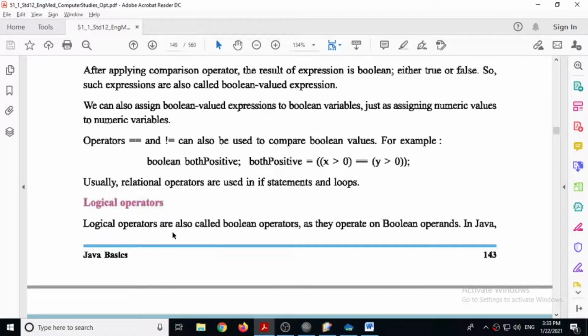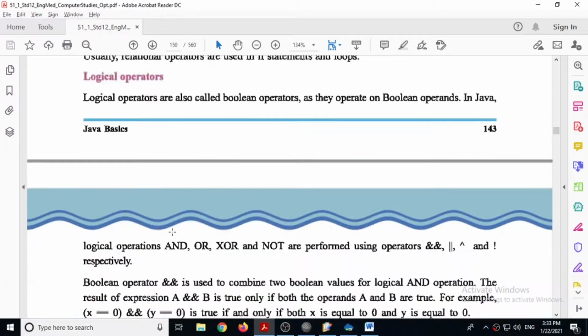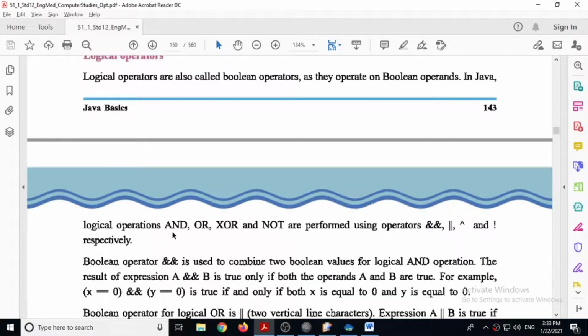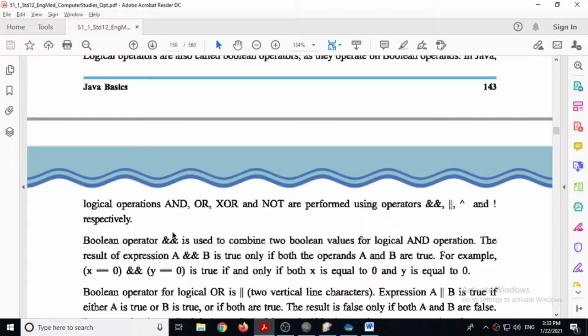Next is logical operators. There are several logical operators, but here we have to study four: AND, OR, XOR and NOT. For AND in Java you have to use the double ampersand sign. For the OR operator you use the double pipe sign.